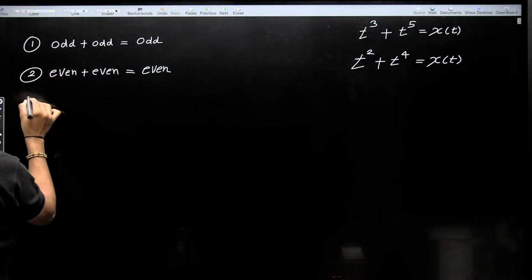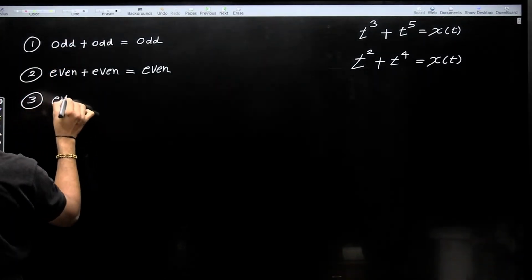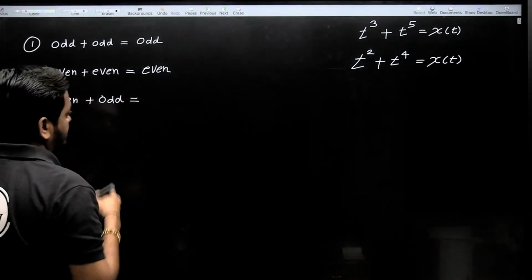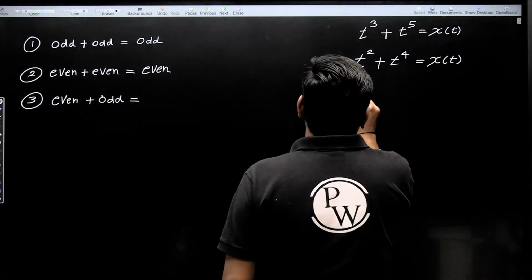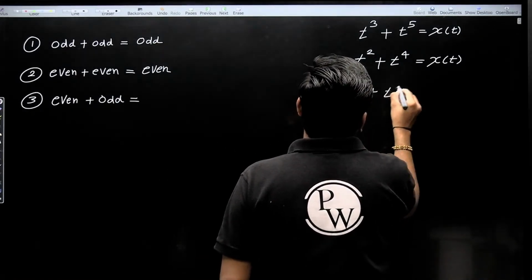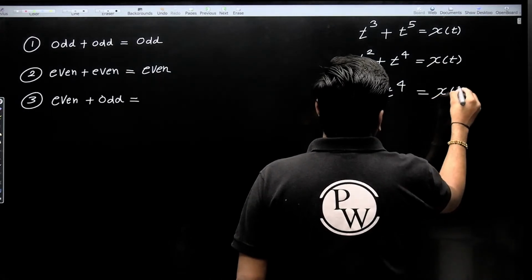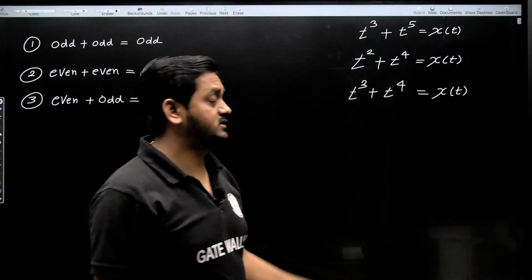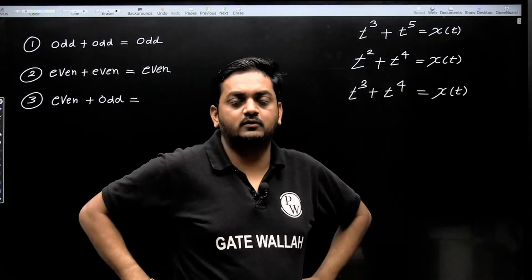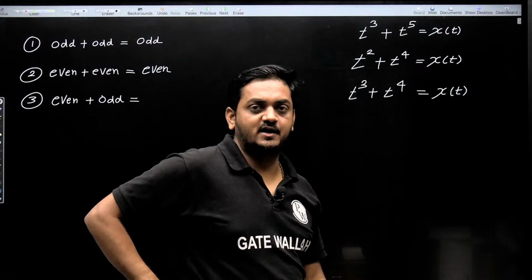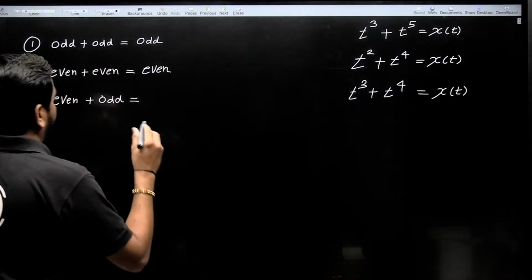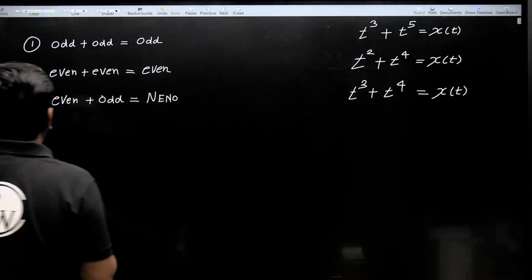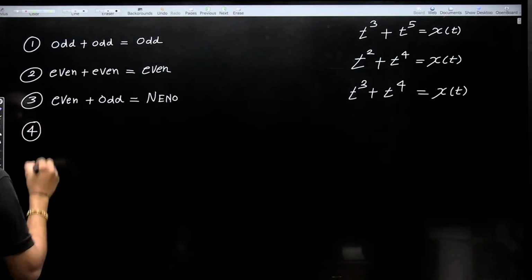Similarly, third one, if even plus odd, it can be plus, it can be minus also. Odd plus even or even plus odd, it will be odd, even or neither. t cube plus t power 4 is equal to x of t. This is odd, this is even. So the resultant signal will be neither, guys. Check once, you will get neither even nor odd. Here, neither even nor odd.